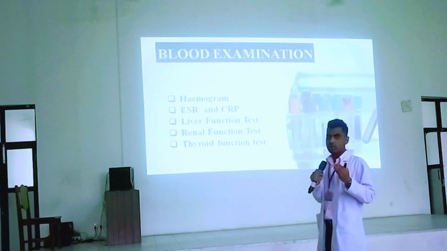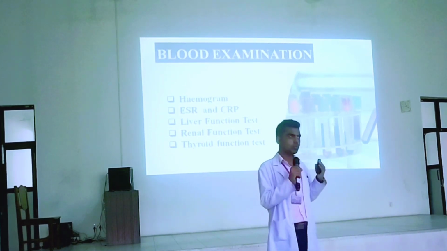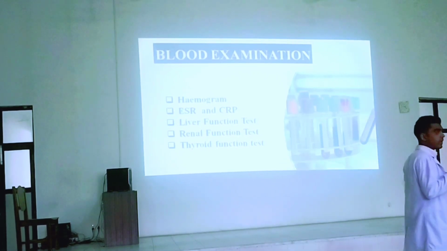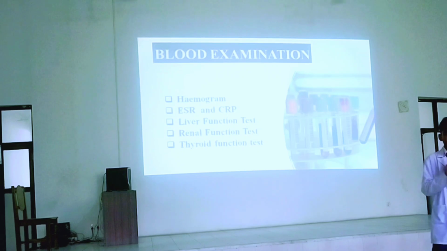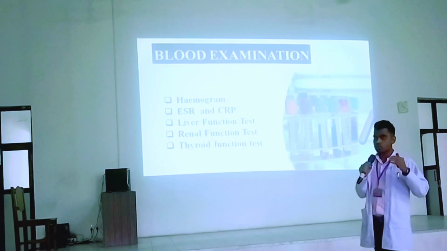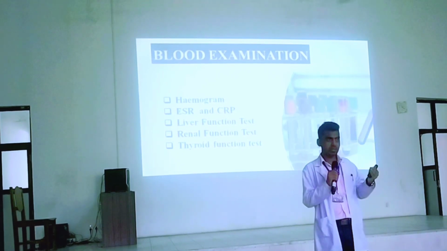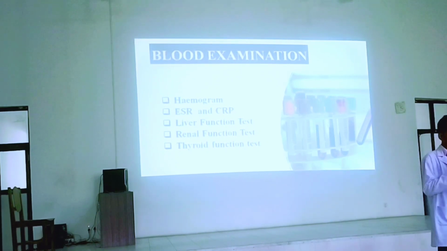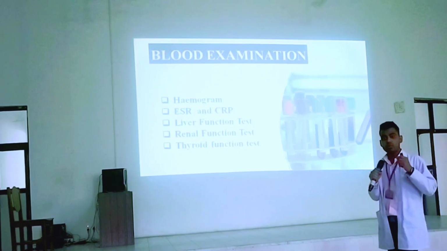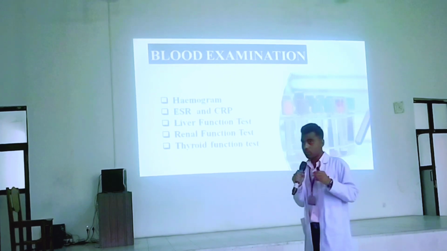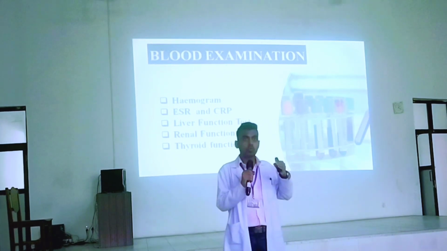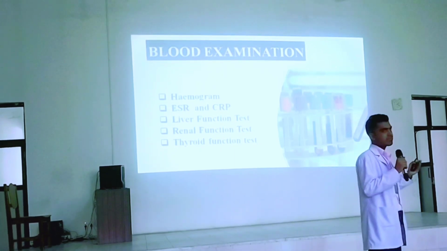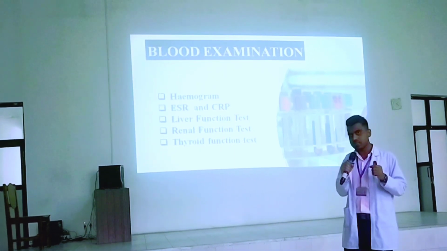For example, if we do the hemogram, right, it will mainly help us to exclude any infectious cause as well as allergic conditions, for example eosinophilic esophagitis. If there is any such condition, we can rule it out here. Similarly, the hemogram also shows the nutritional status of the patient. For example, it is very important here because, as we know, Plummer-Vinson syndrome is one of the causes of dysphagia, and its main pathology is iron deficiency anemia. So we directly get the picture from the hemogram, and it helps us with the management as well as detection of Plummer-Vinson syndrome. So it has its importance.